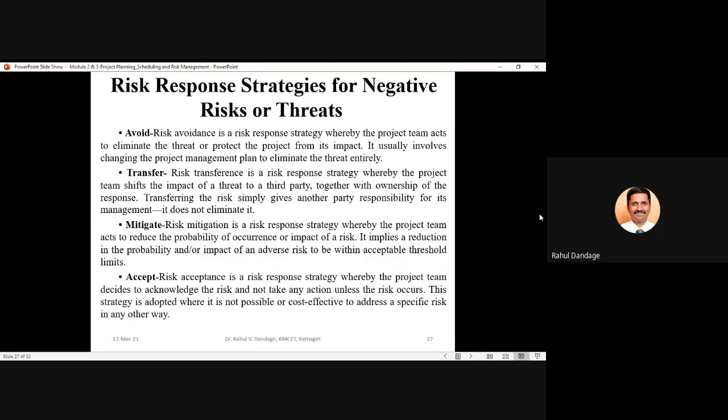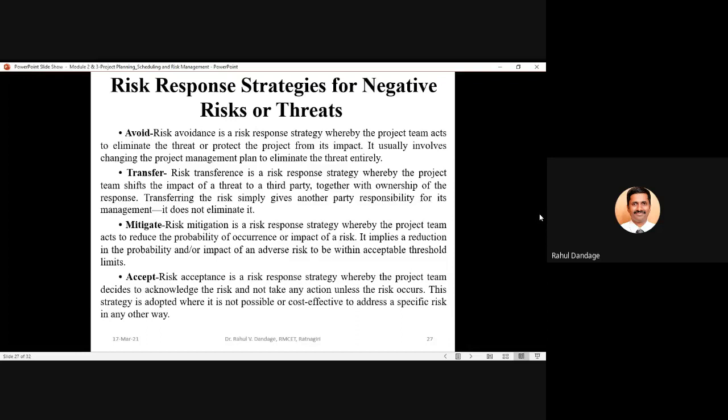So we try to avoid the occurrence of that particular risk. We try our maximum that this particular risk should not come into the picture for your project. So that is one of the best options. You are avoiding the very possibility of occurrence of that particular risk.